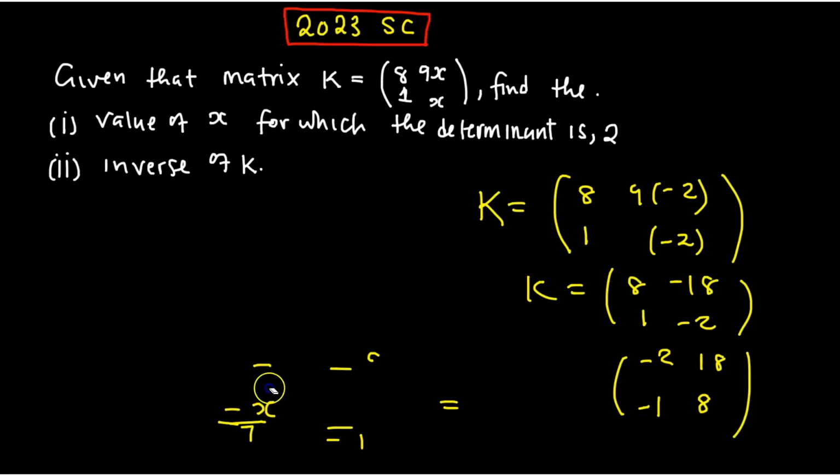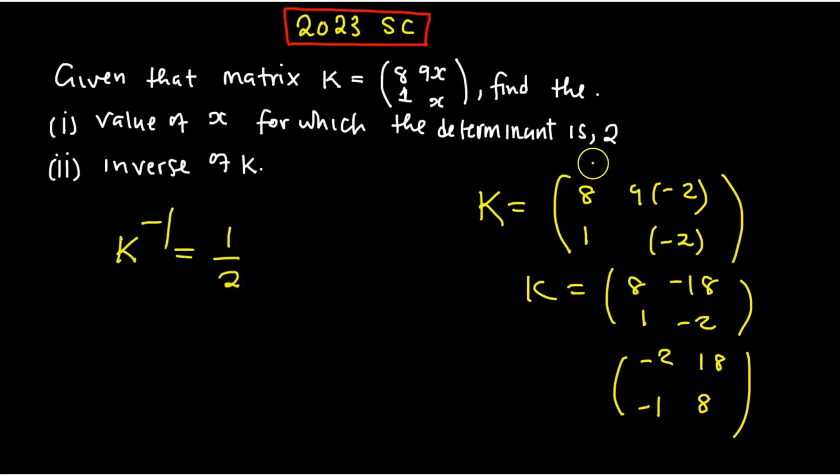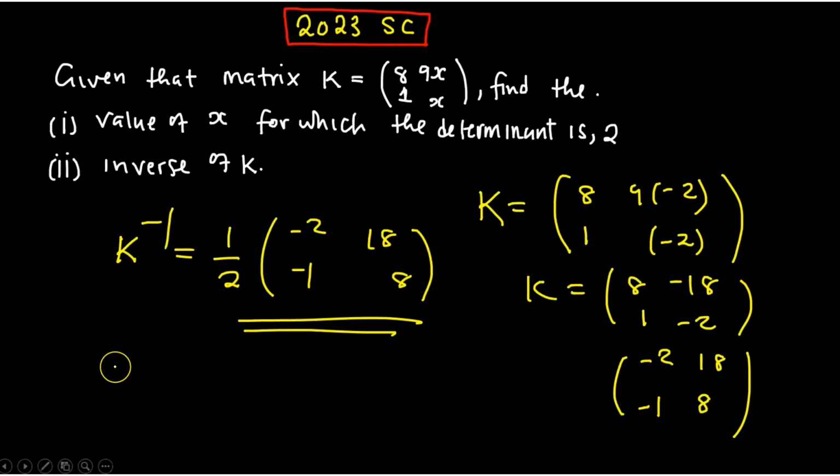What do we need for us to find the inverse? We need the adjoint. So K inverse is equal to 1 over 2, that is the determinant, multiplied by the adjoint, which is negative 2, 18, negative 1, and also 8. So if you multiply, this is the inverse. I guess up to this point, you all have followed.